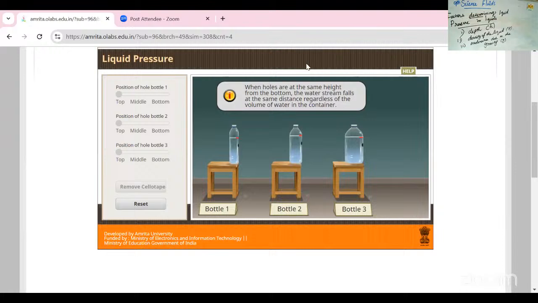So here, when the holes are at the same height from the bottom, the water stream falls at the same distance regardless of the volume of water in the container. The holes are at the same height in these three bottles, so the water stream falls at the same distance and at the same speed from each container, because the holes are in the same part from the bottom. So, next one.